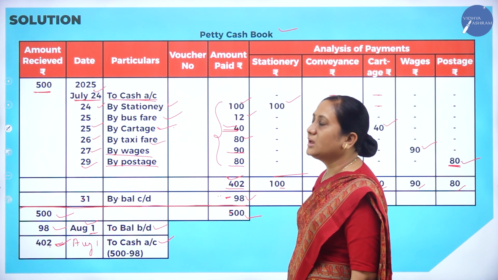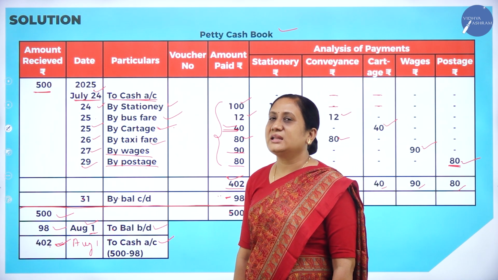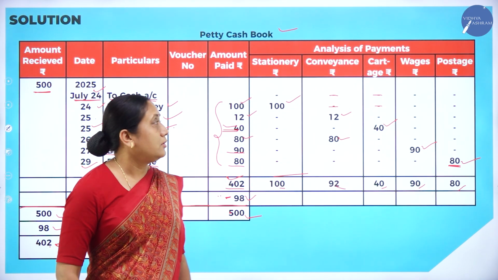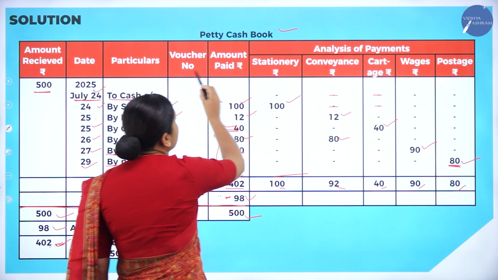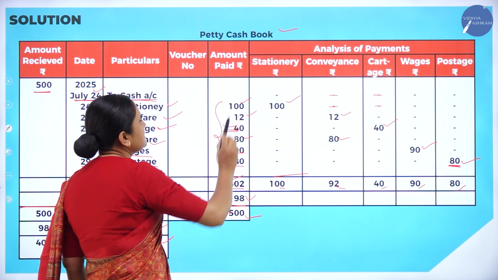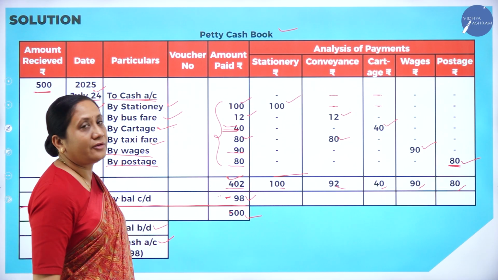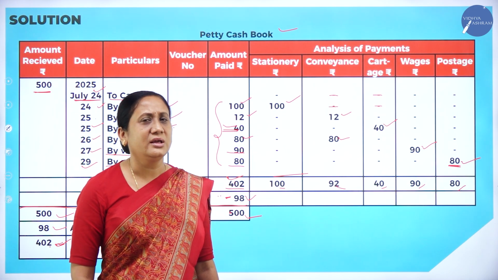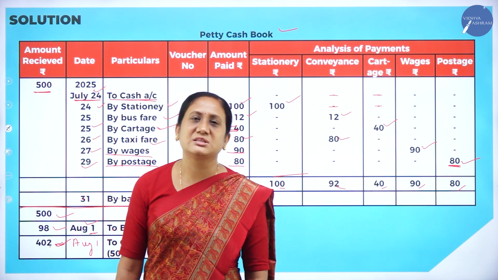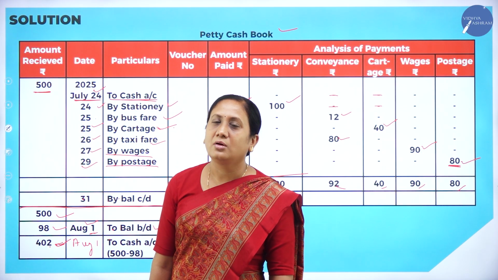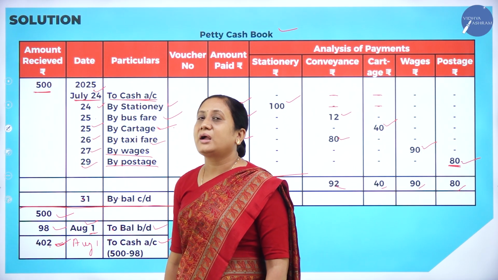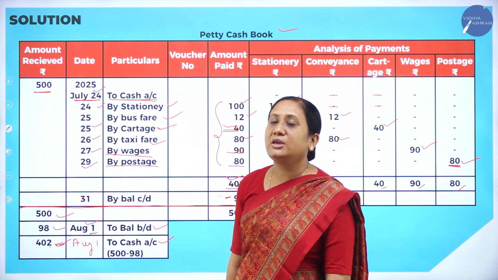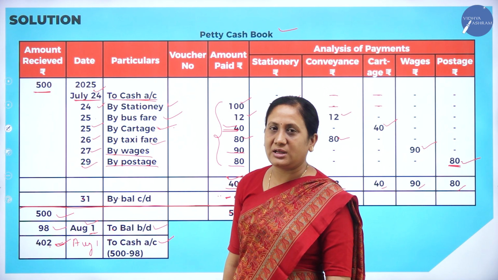And this problem is for 6 marks. It is an easiest problem. All these things you have to practice. All these headings, you have to practice several times so that it is easy for you to write in your examination. There will be one definite question for 6 marks in your examination. I hope you have understood this. Kindly practice several times. It is very easy. You should not leave this in your examination.